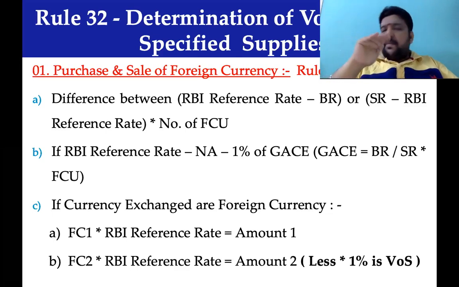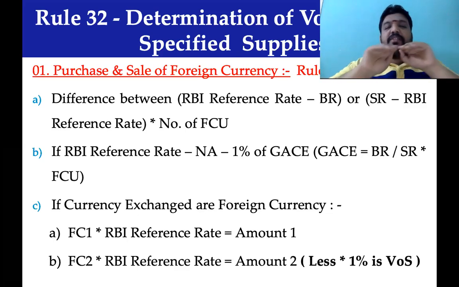Similarly, the RBI reference rate is 75. Somebody came with $500, he collected $500 and gave INR. When he purchased, 500 into 73, he arrived at the conversion, and that money he paid in INR. Actually, RBI buys at 75, whereas this fellow bought at 73. The gap is 2 rupees. 2 rupees into 500, 1,000 rupees becomes the value of supply.